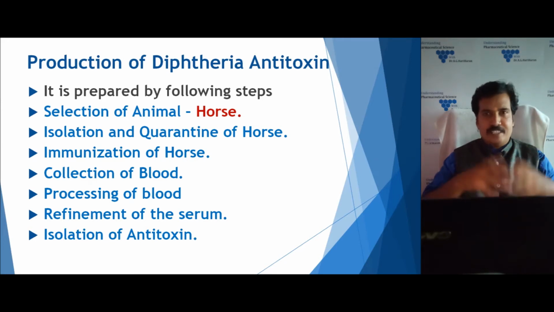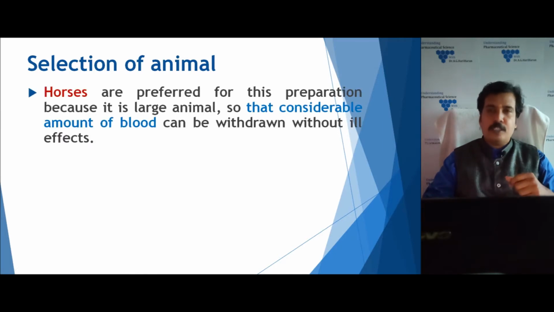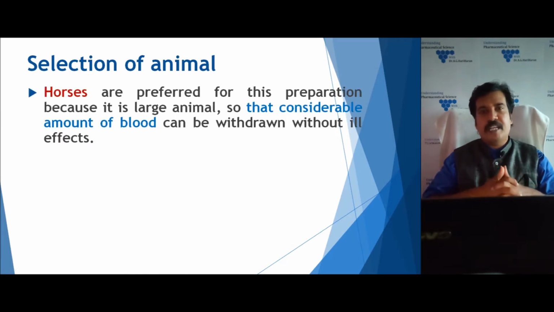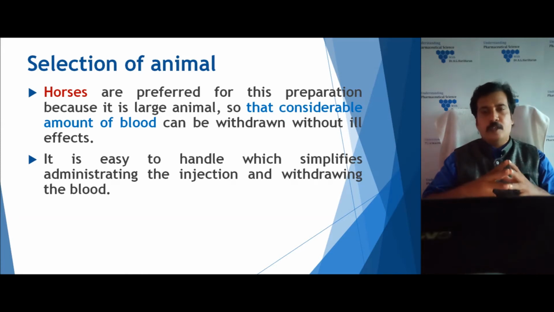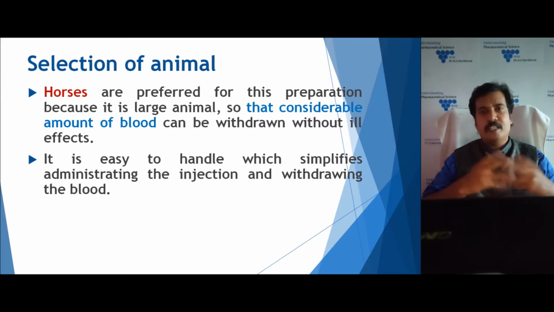Taking the steps one by one, the first one is the selection of the animal. The most preferred animal for the production of diphtheria antitoxin is the horse. Why the horse is preferred is that it is a considerably big animal, so we can collect enough quantity of blood after immunization without causing any harm to the animal, and moreover it is easy to handle. Because of its size it is easy to handle, and it is a domestic animal. It also simplifies administration into the neck muscle and withdrawing the blood.